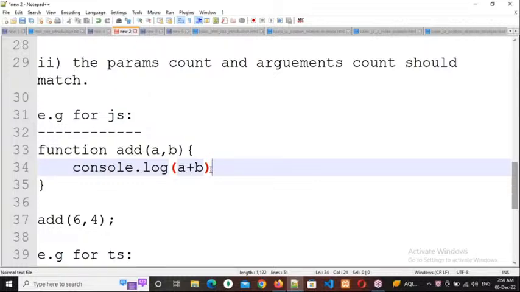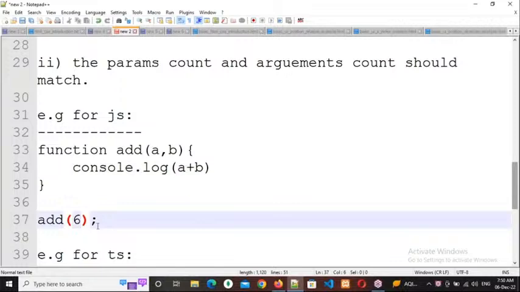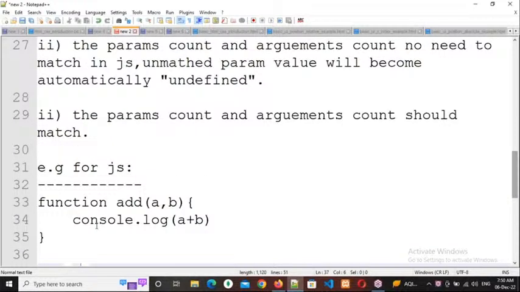Okay, right. Now here I am sending only one parameter argument, 6. Now respond, what is the output I will get, as per the description? Tell me. Parameter issue value, sir. Error, or else what is the output I will get? 6. 6, okay, right. So actually we get the output as NaN, not a number.